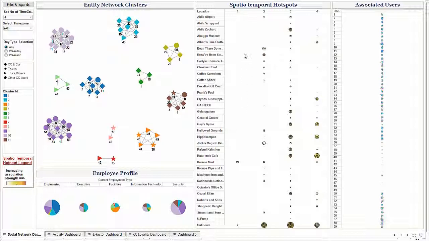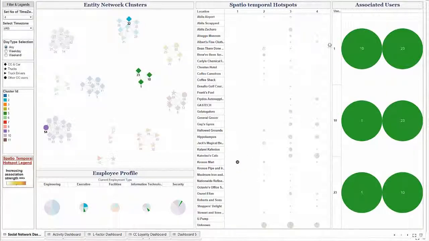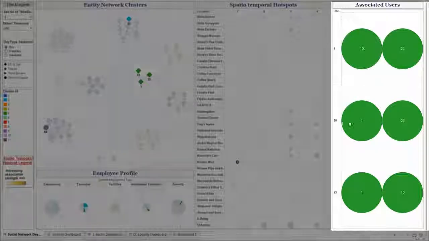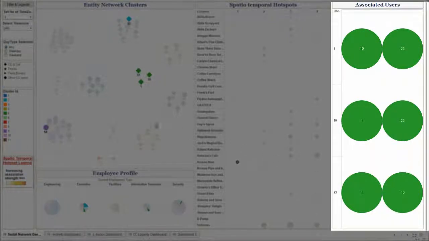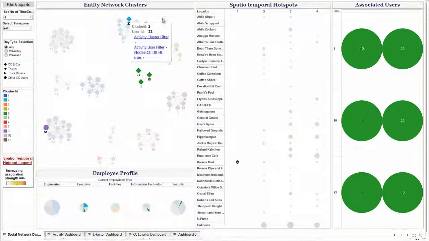A glance at the spatial temporal hotspot shows that some activity has happened at Chronosmart between 12 midnight and 6 am. Selection of the circle reveals that users from one particular entity cluster, that is 1, 10 and 23, are linked to it. The Associated Users screen confirms that these users have gone to that location at the same time. Users 54 and 32 also went to the location, but they went on different dates and independently.